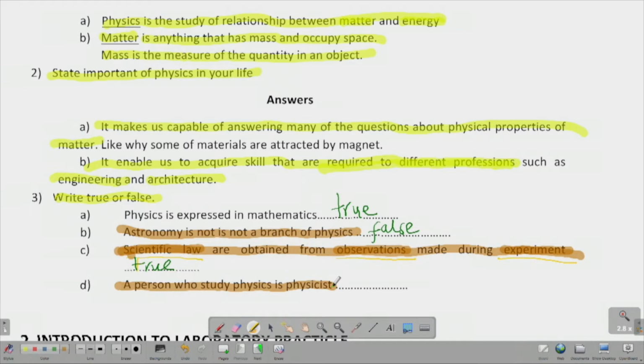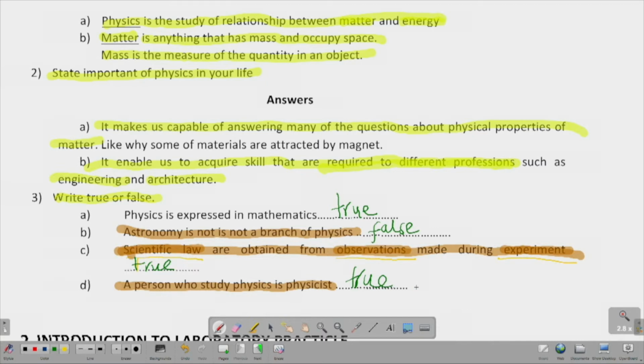Maybe you take some branch of physics, like astronomy, as I said. So you will be known as a physicist. So this statement that says a person who studies physics is a physicist is actually true. So let's write here true.